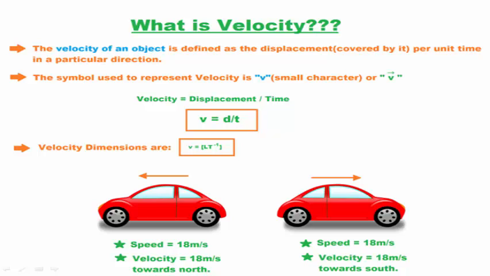So mathematically, velocity can be written as displacement divided by time, where v equals d by t. Velocity dimensions are v equals L t raised to -1.